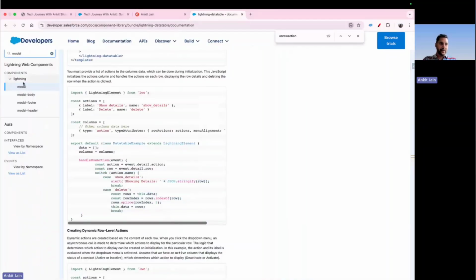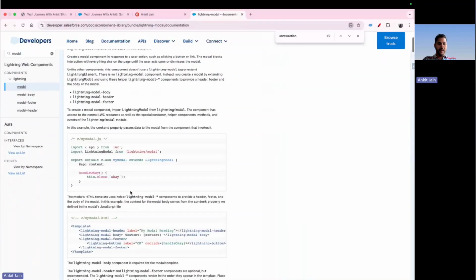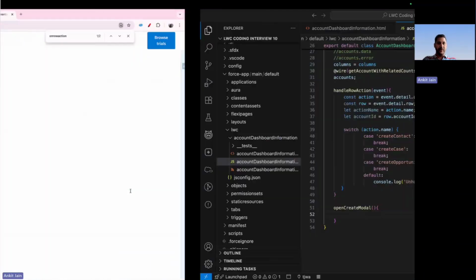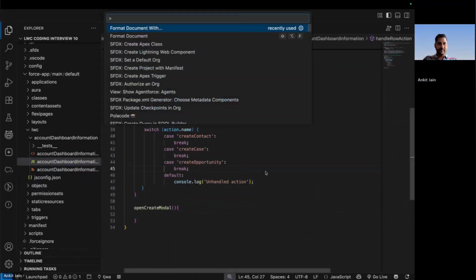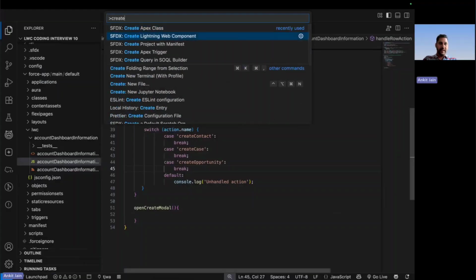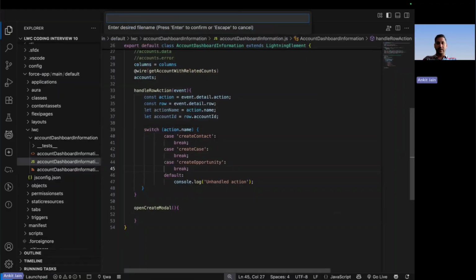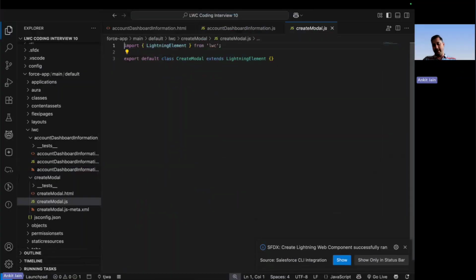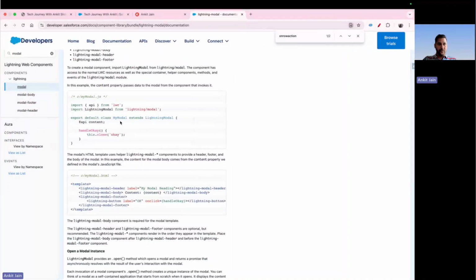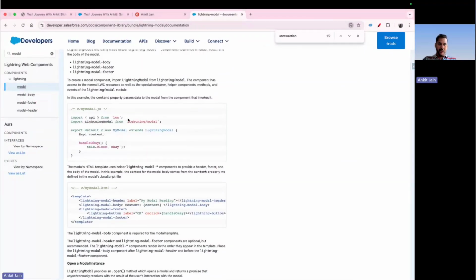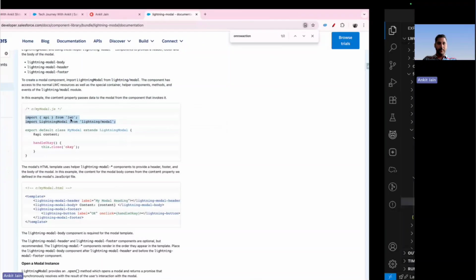So here again, I am navigating to the lightning modal, and we will be using this lightning modal option to open up the modal. The very first thing that I will be doing here is creating one component, a lightning web component, which is responsible for the create modal. So here I am putting the component name as createModal. Now, how to design this modal component? If you follow the documentation, what they are saying is your component should be extending the lightning modal, and here you should import the lightning modal as well.